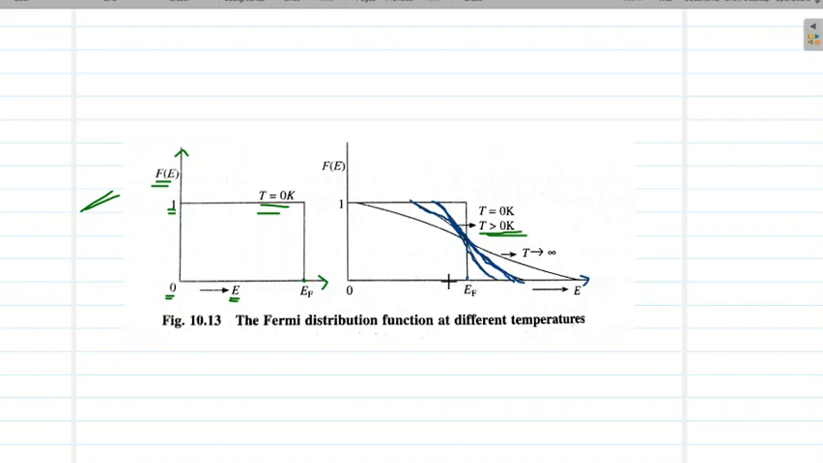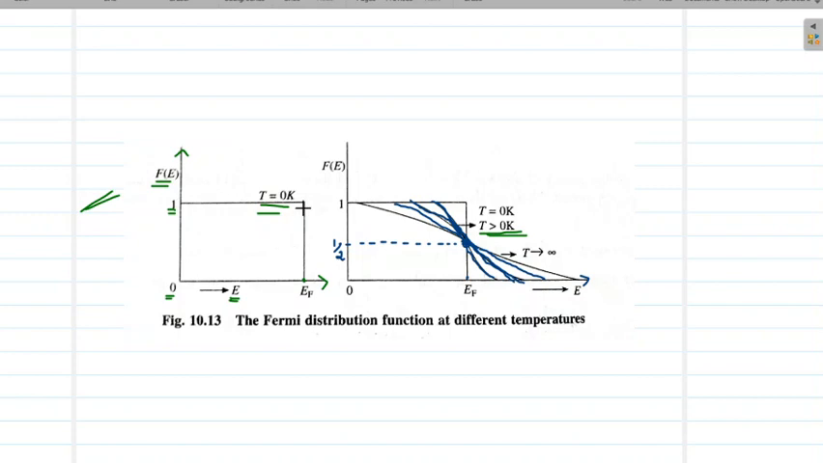Now whatever be the shift, one important feature of Fermi-Dirac statistics is that if T is greater than 0 Kelvin, the probability of finding electrons with energy EF is exactly 1 by 2. That is, this value is 1 by 2. So whatever be the temperature, if T is greater than 0 Kelvin, the probability of finding an electron at EF is exactly half. That means the graph will always shift while cutting through the 1 by 2 point like this.